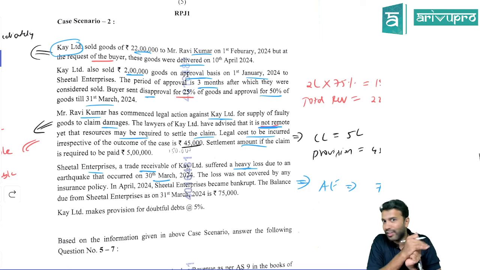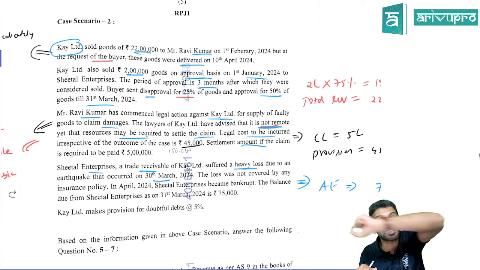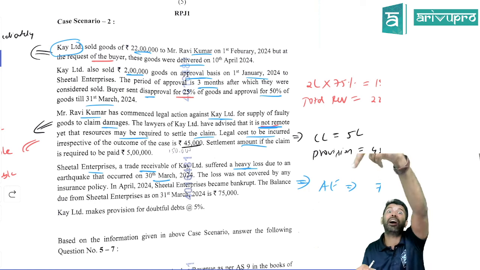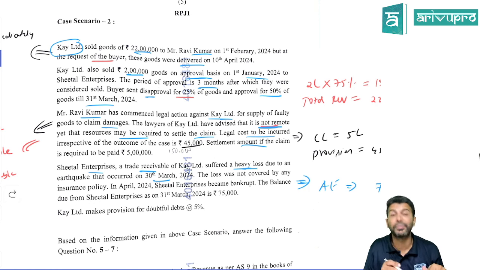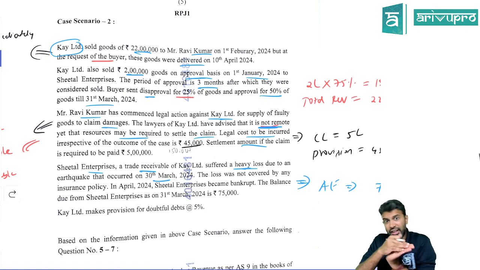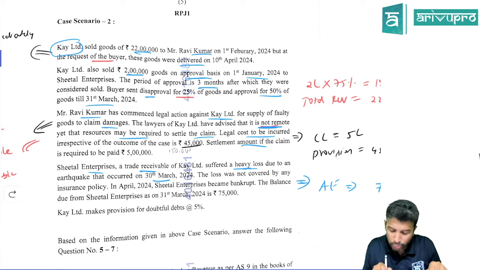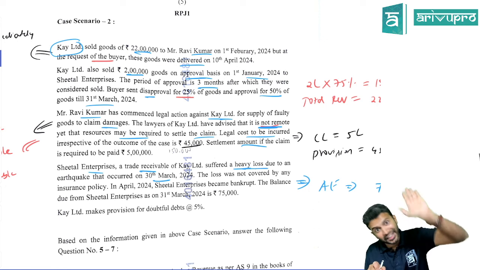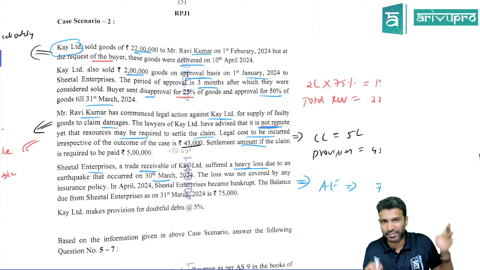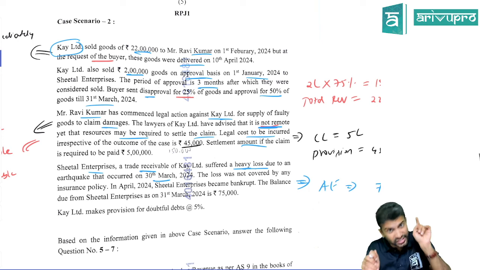That means in most of our problems, we have written this as a non-adjusting event because it happened after year ending. But here check, they modified. In the current year itself, the current year ends on 31st March, one day before that the earthquake has occurred. Okay, heavy loss, right? That means the condition is existing on the balance sheet date. Correct? That means this is an adjusting event.